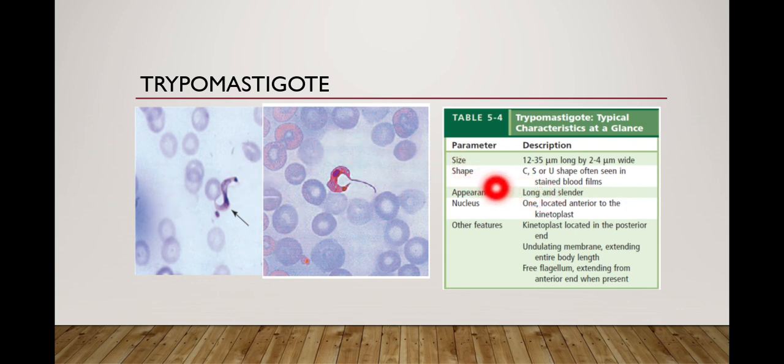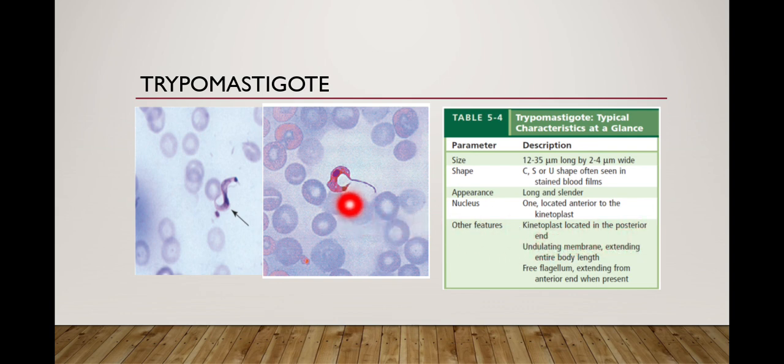A typical trypanosome shape can be C shape, S shape or U shape. This is a U shape trypanosome. This is an S shape trypanosome, often seen in stained blood films. Appearance is long and cylindrical, as you can see here. Nucleus is one in number, located anterior to the kinetoplast. It is the nucleus present in the trypanosome of the reduviid bugs.